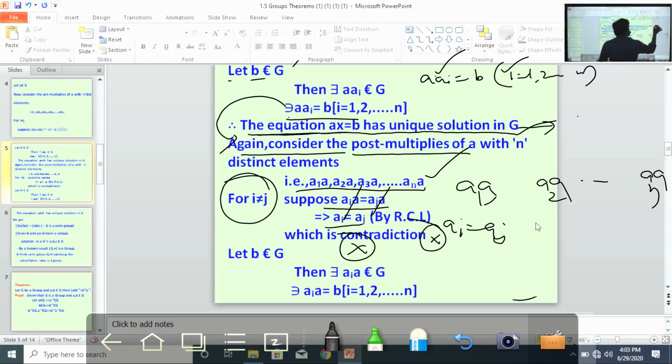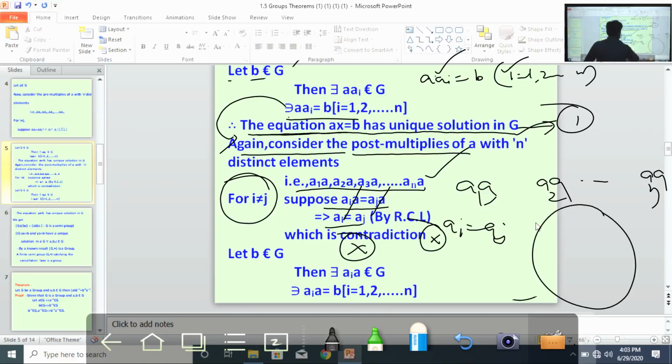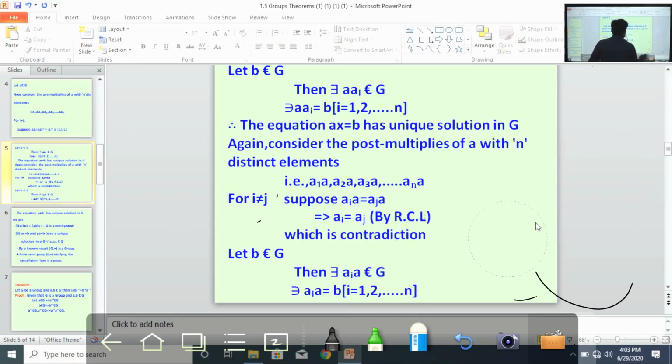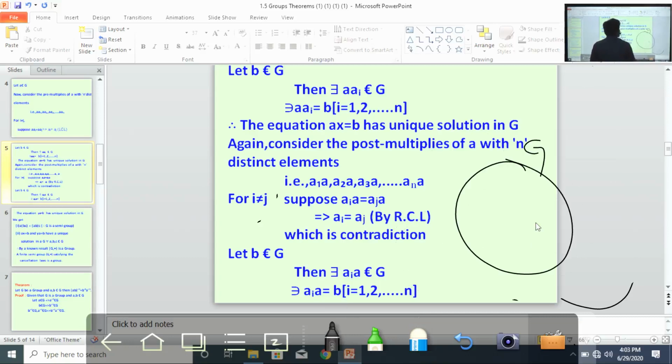This was the first case. First, we took elements in G and collected the pre multiples of a. Next, we took the same elements and collected the post multiples of a. So after collecting, what are the elements in G? When we collect the post multiples of a with n distinct elements, a_1 a, a_2 a, and so on, a_n a, right? Now the same thing repeats.